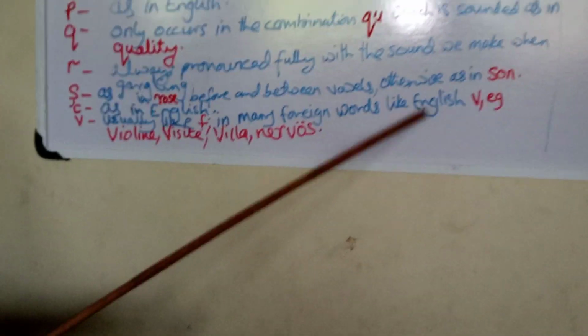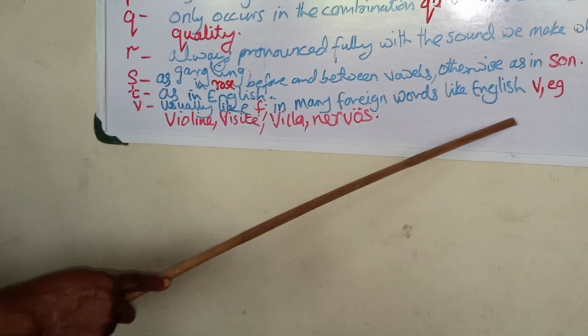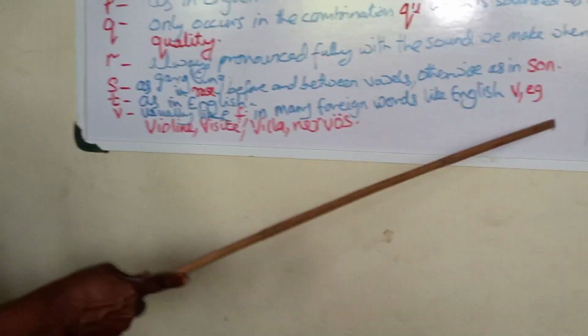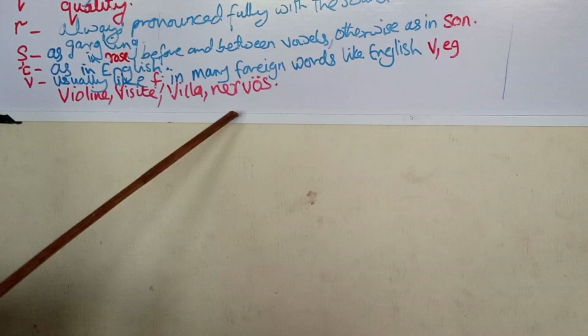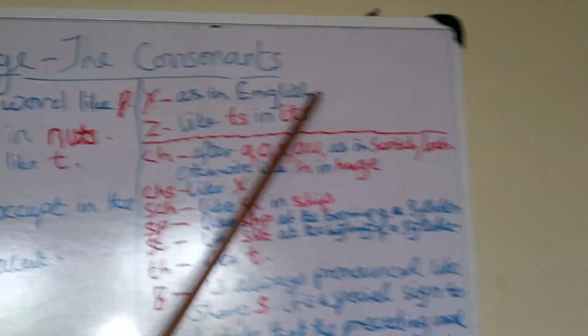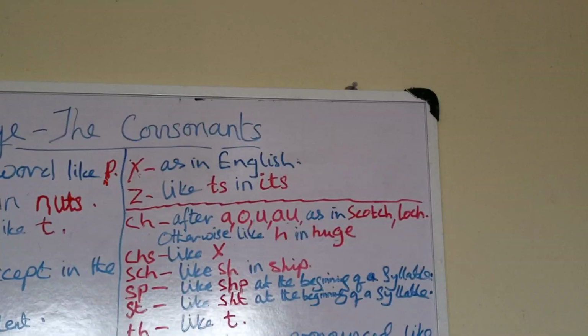In many foreign words, V is pronounced like the V we pronounce in the English language, for example violin, visit, villa, nervous. X as in English. Z as TS in it.